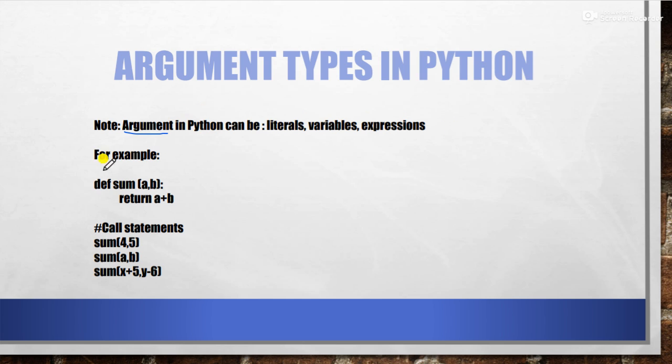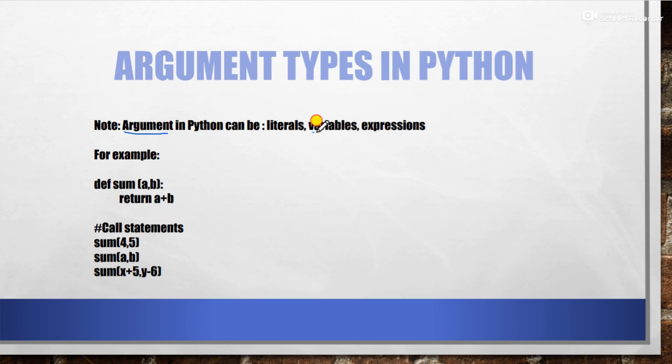For example, again the same function. Here we need two values, so during the function call it is your choice. The very first thing is using literals. Literals means constant values, so you can directly pass any constant value. For example, I have passed 4 and 5. Like this, infinite values are possible. You can pass any two numbers, no problem. So literals are allowed.